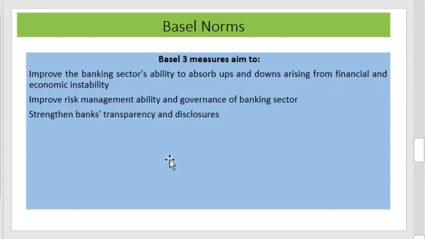Basel III mainly aims to improve the banking sector's ability to absorb ups and downs arising from financial and economic instability. We have seen the situation on the ground in which Basel III was introduced. It aims to improve the banking sector's ability to absorb shocks, improve risk management ability and governance, and strengthen banks' transparency and disclosure.